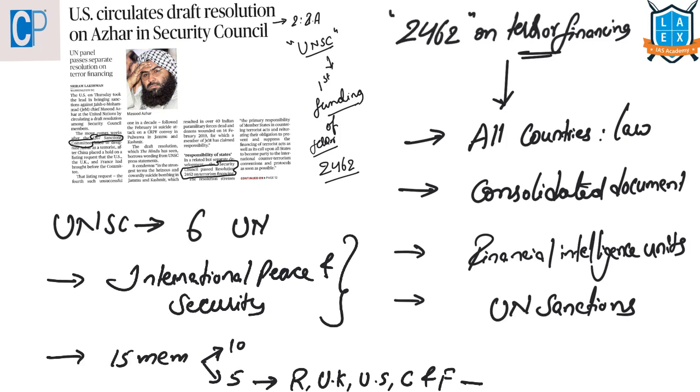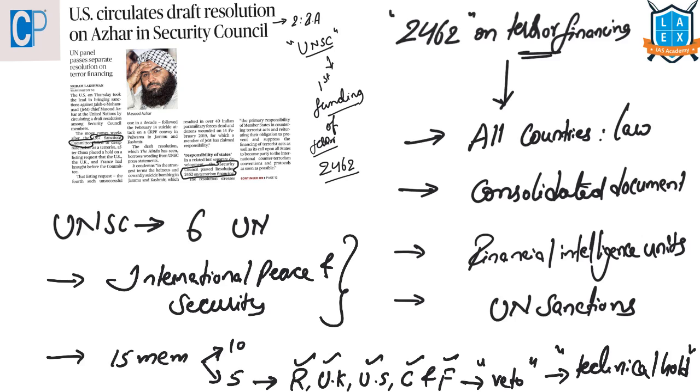And these permanent members have veto power. That means while taking a decision, if any of the permanent members is not satisfied with that decision, then using their veto power, they can put a technical hold on that decision. Once a technical hold is put on the decision by any of the permanent members, then that issue cannot be brought into the UNSC's notice for 3 more months.